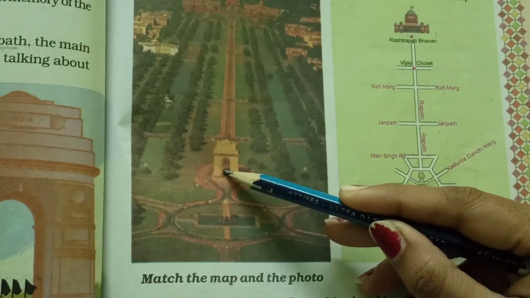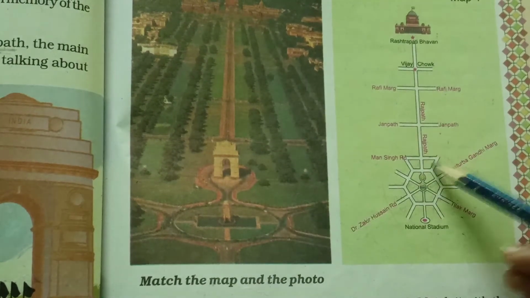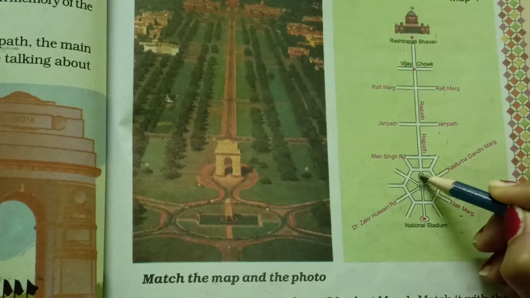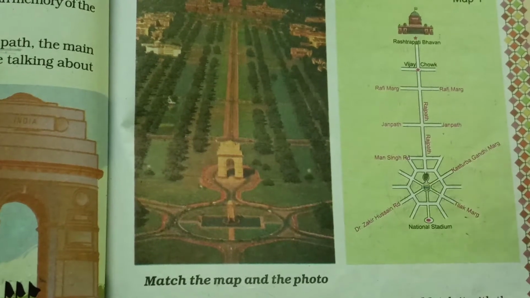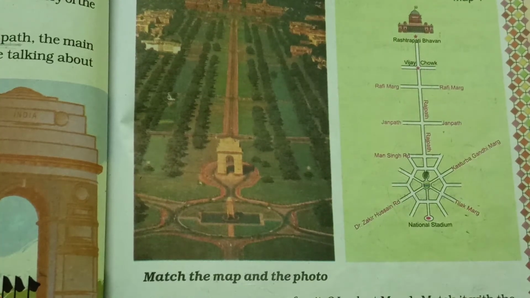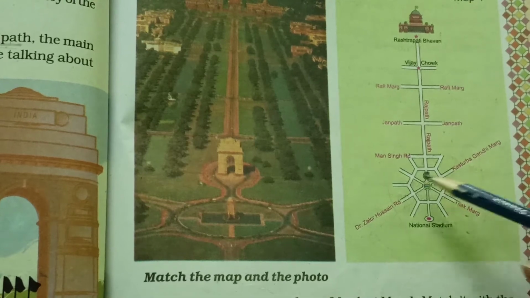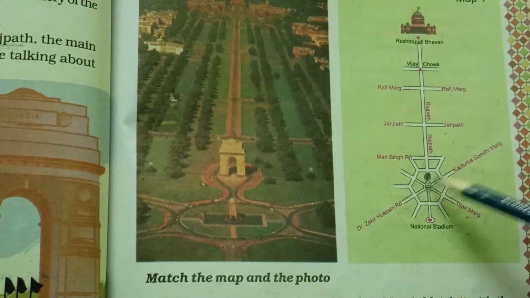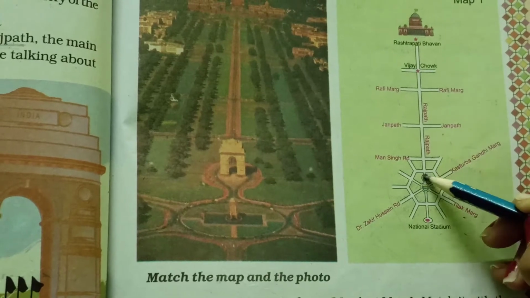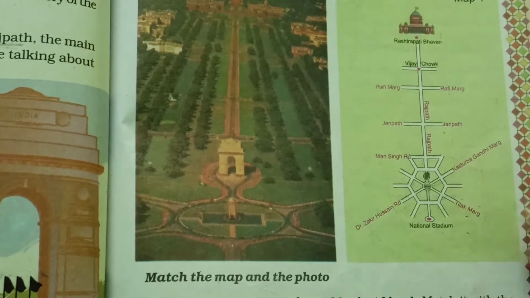In photo, India Gate is here. So in map, where can you see the India Gate? Yes, it is here. India Gate is located here. We can say in the map it is here. Then draw it on the map. Here space is very small, so we cannot draw here. Instead of drawing, we can mark here. So it is the India Gate.